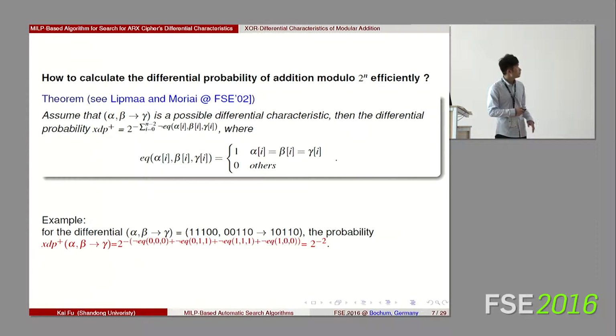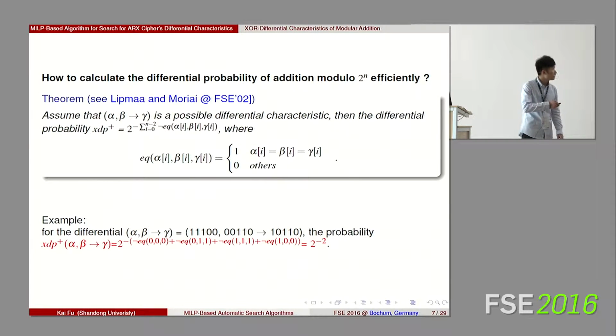In addition, Lipmaa and Moriai also gave a simple method to calculate the differential probability. They found that the probability is related to the eq function. The eq function is defined as follows. If alpha_i equals beta_i equals gamma_i, the eq function is 1. Otherwise, it is 0. This is a simple example. We can quickly calculate the probability.